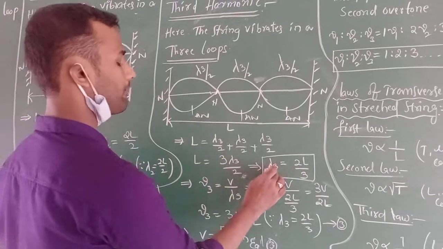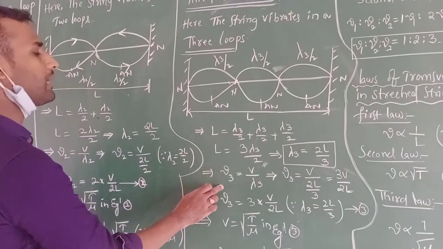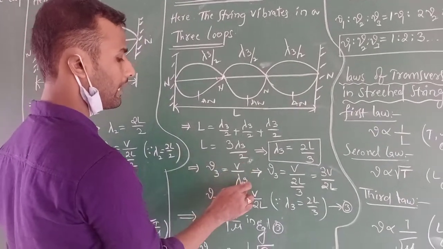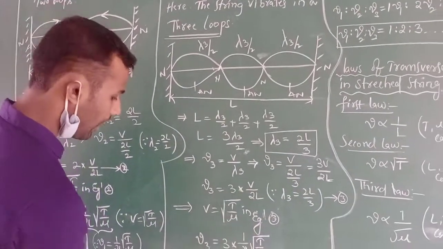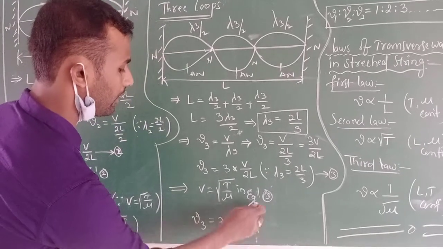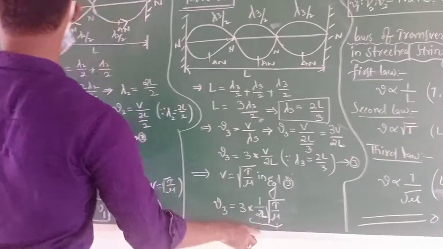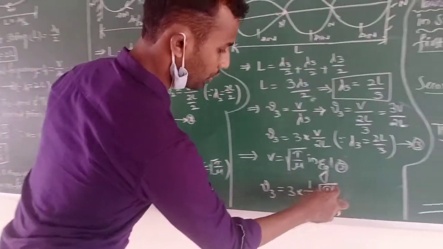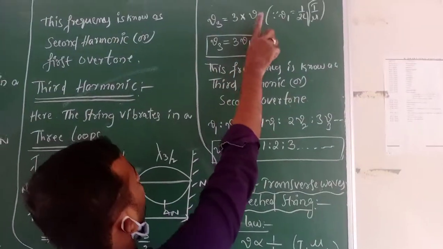So lambda 3 equals 2L by 3, and its value is substituted in the frequency of the third harmonic, nu3 equals V by lambda 3. Simplifying, nu3 equals 3 into 1 by 2L root of T by mu, and nu1 equals 1 by 2L root of T by mu, so nu3 equals 3 nu1.